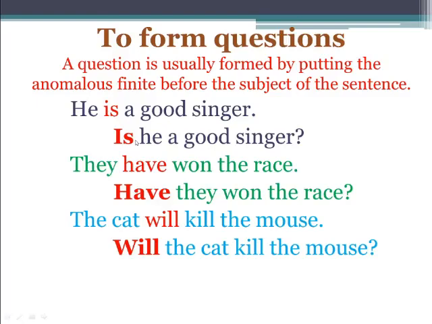See here, they have won the race. Have is the auxiliary verb, so just bring that have to the first of the sentence, then we will get the question. Have they won the race? No other changes in the sentence, only have we bring to the first. The cat will kill the mouse. Will is the auxiliary verb, that's a helping verb. That will should be brought to the first of the sentence, then we get the question form. Will the cat kill the mouse?